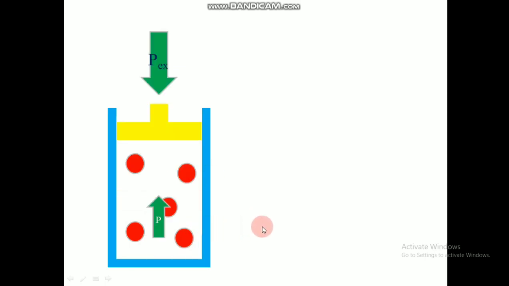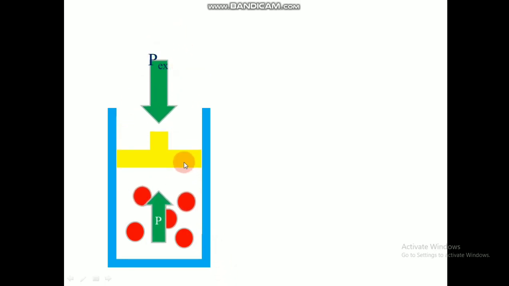When is that possible? That is possible because when we compress, the gas particles come closer and closer to each other. In the states of matter, we studied that when the volume decreases, the collisions of the gas particles with the walls of the container and with the piston increase. Because of that increase, the pressure inside the container increases as the volume decreases.